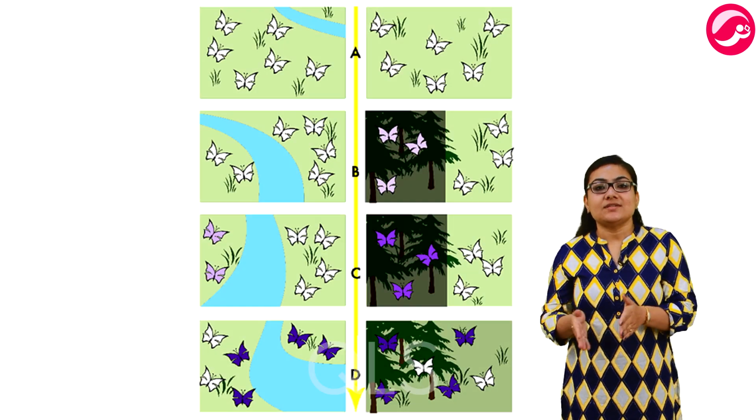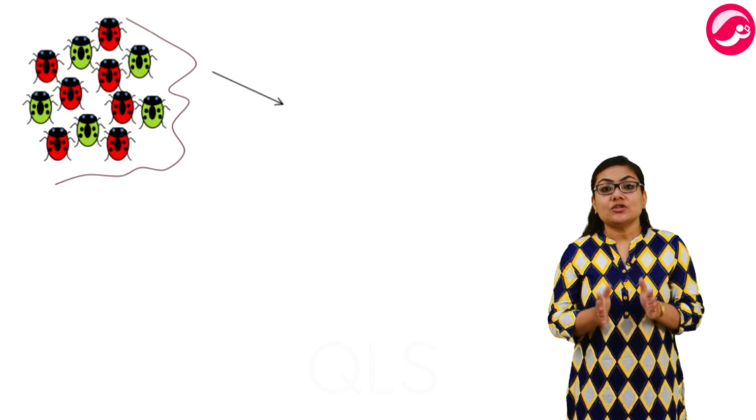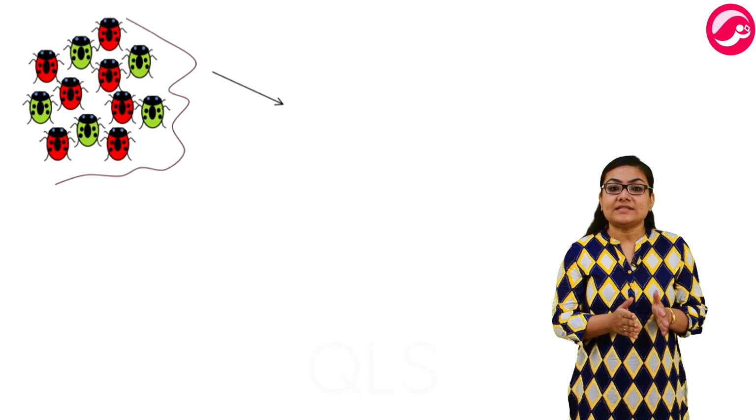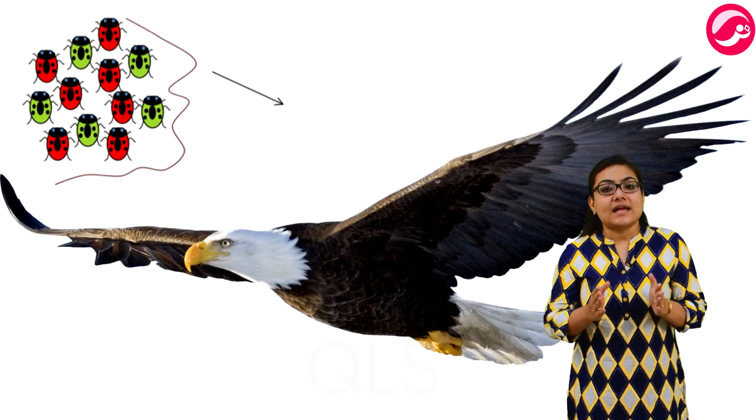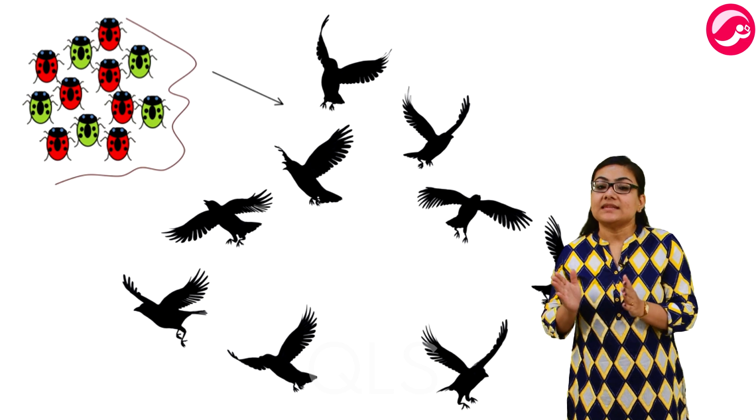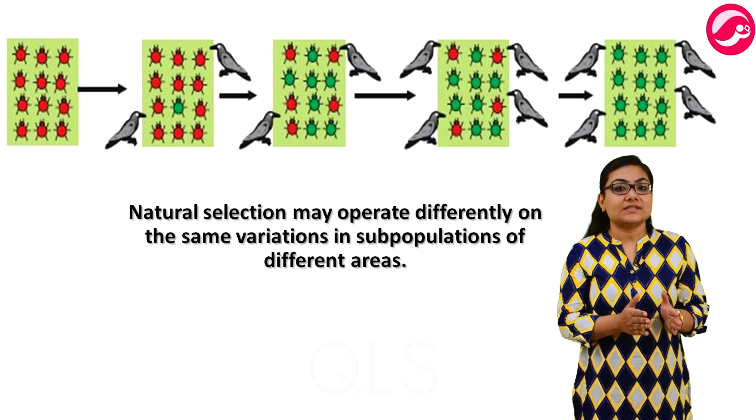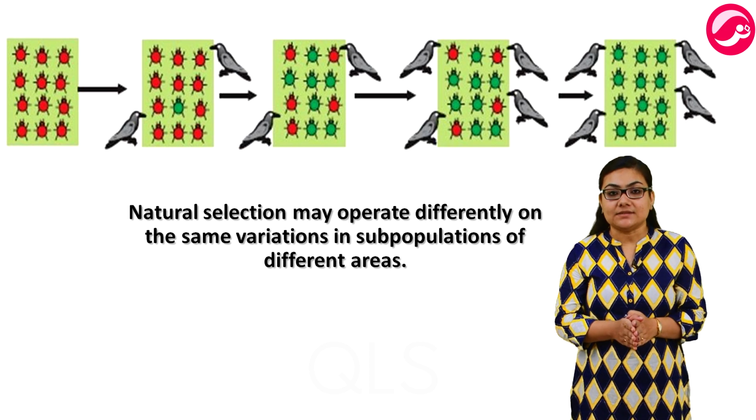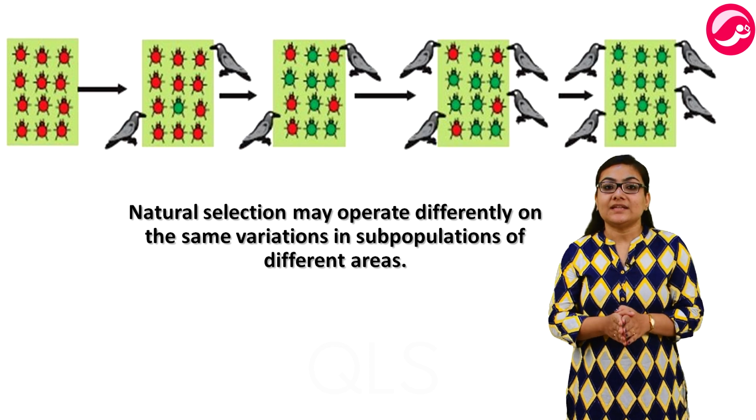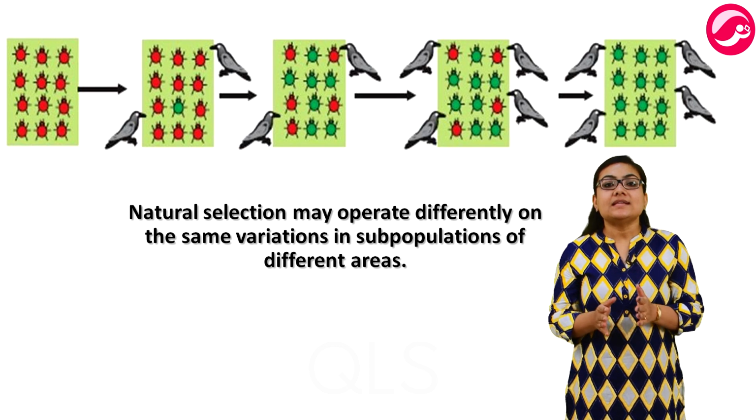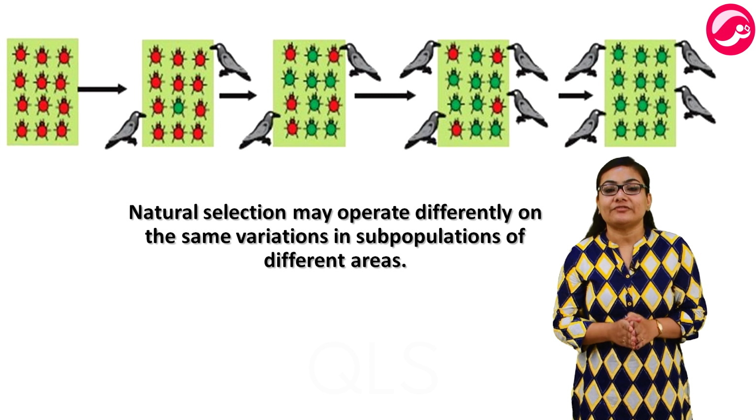Over many generations, different variations are accumulated in each subpopulation. Suppose for example, in one area with a beetle subpopulation, crows are scarce due to the presence of eagles, and in another area, crows are present in large numbers. Natural selection will not select the green variety of beetles in the first area as there are no crows to eat the beetles. But the green variety will be selected in the second area as the crows will eat the other beetles there. Thus, natural selection may operate differently on the same variation in subpopulations of different areas.